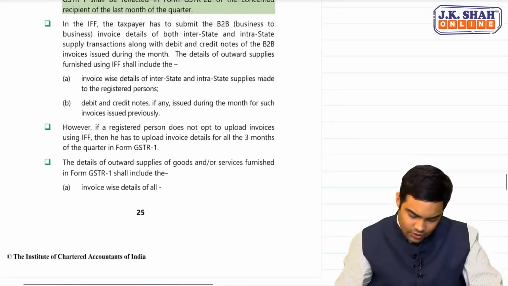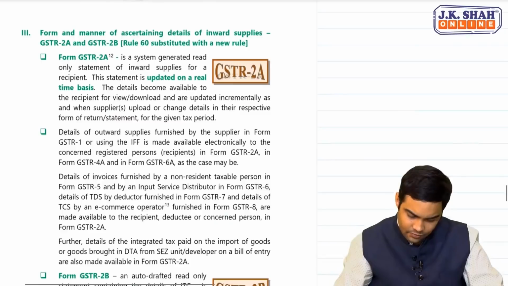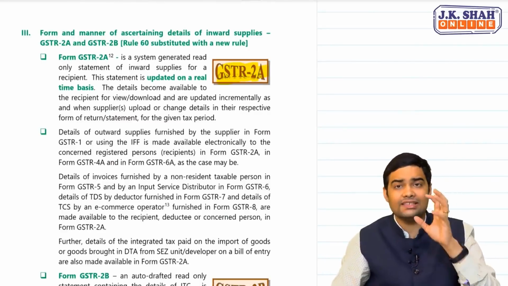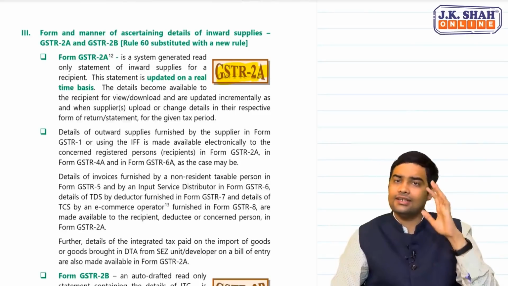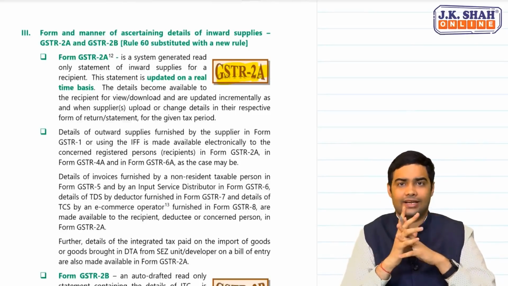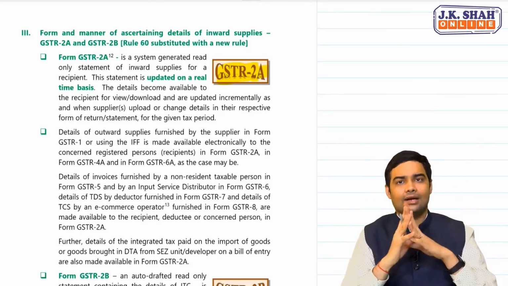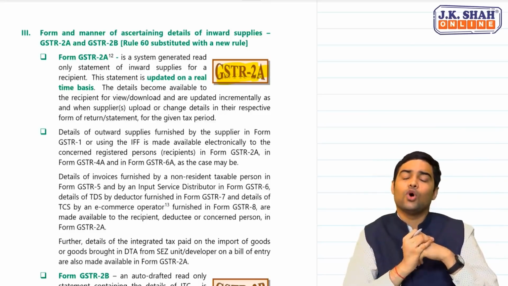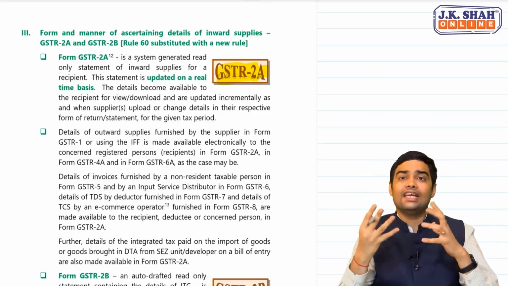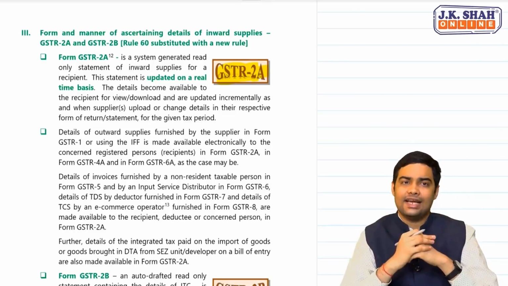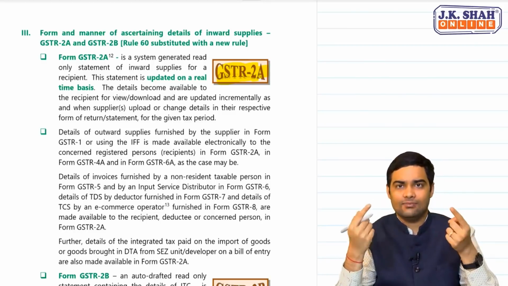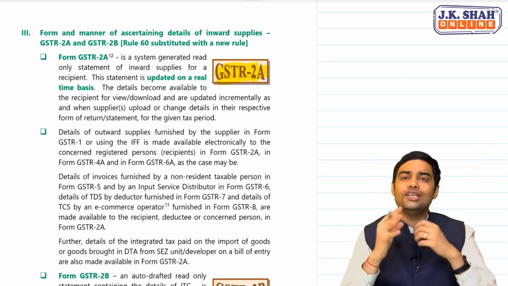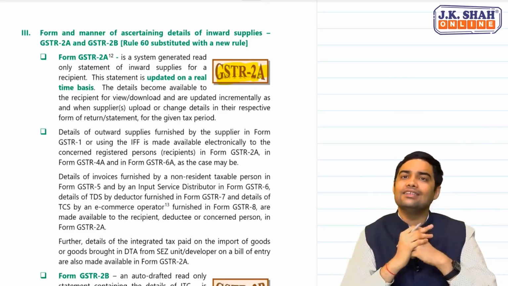Then again you have details regarding GSTR 2A. Basically, once your supplier files, GSTR 2A gets updated. But the problem which was being faced was that 2A was a dynamic document. What do I mean when I say dynamic? It used to keep changing. Anytime my supplier has filed, 2A used to keep changing. So the issue was, how do I track this 2A?